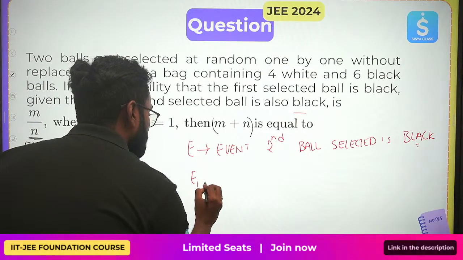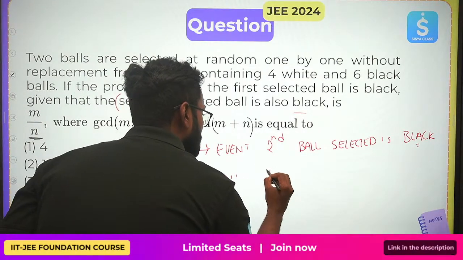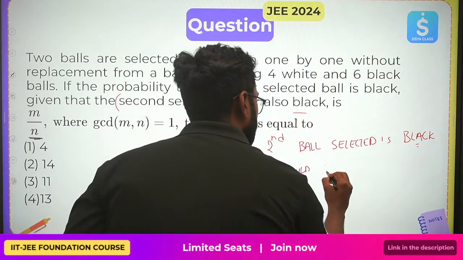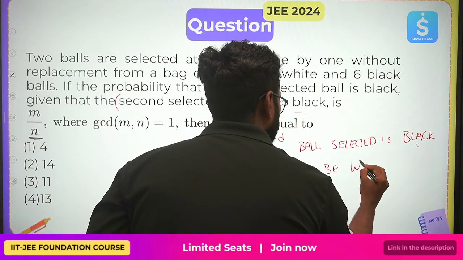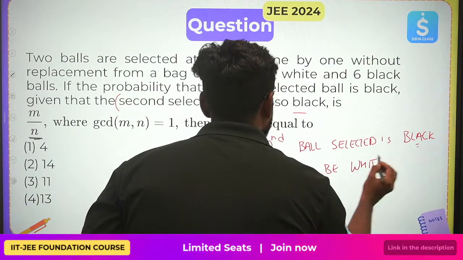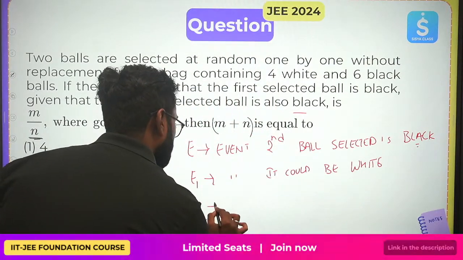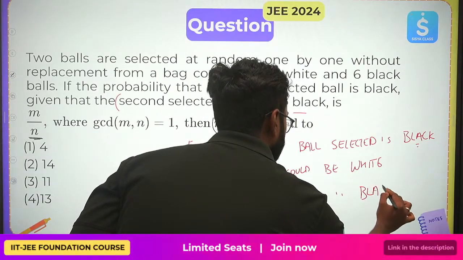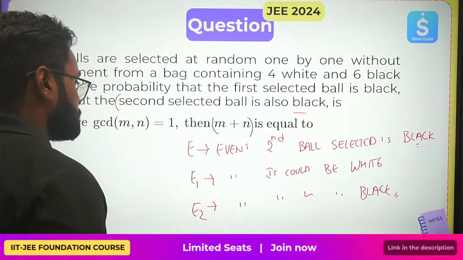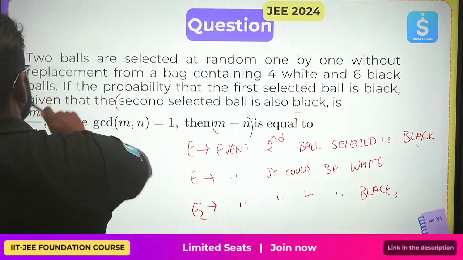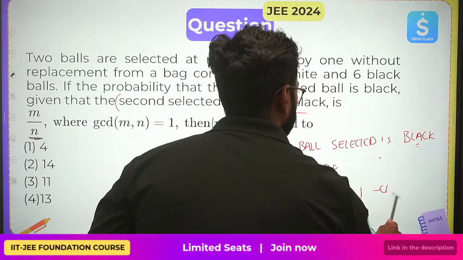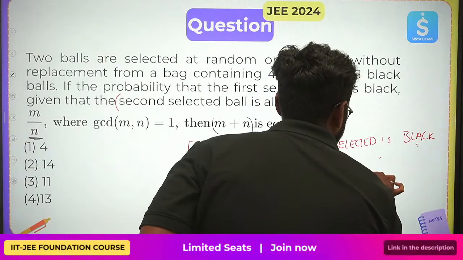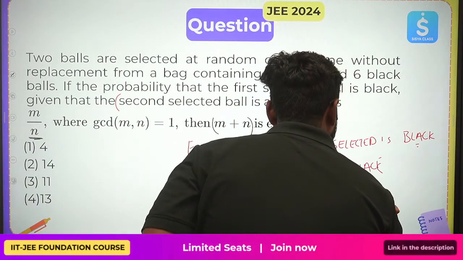The first ball would be the event that it could be white, or E2 be the event that it could be black. Okay, let me write E1, E2. Let me first select black. E1 be the event that I'll be getting black, and here I'll be writing white.